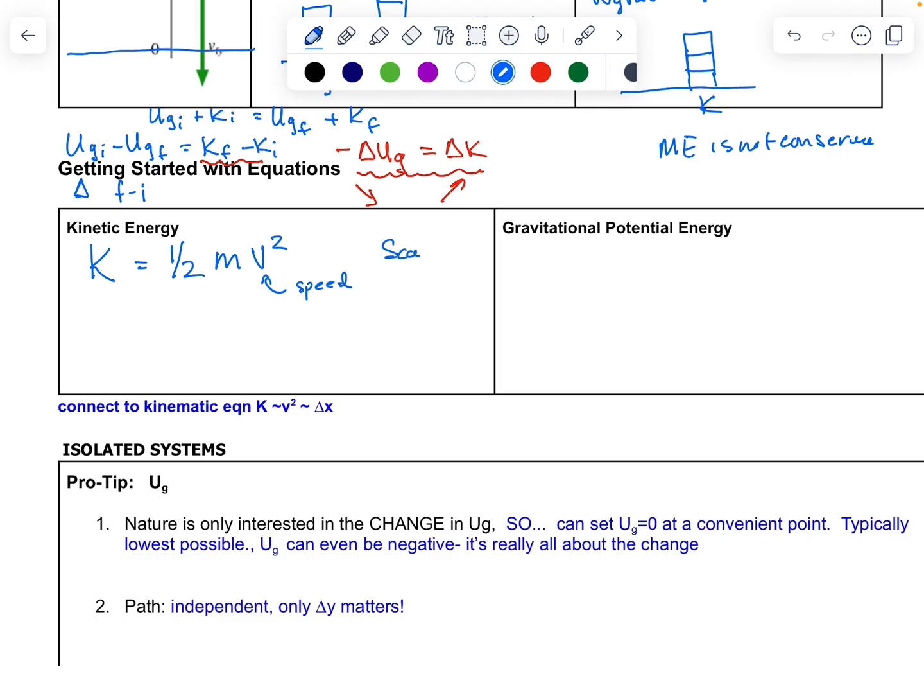Just a reminder, this is a scalar quantity, so we don't have a direction piece associated with it. So this is the instantaneous kinetic energy, and it depends on how big the object is and how fast it's moving.